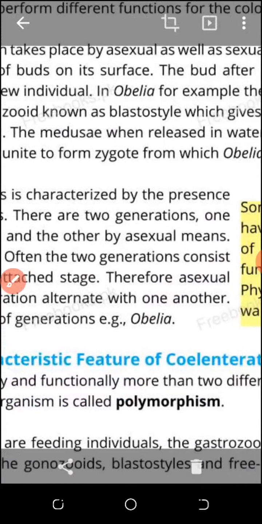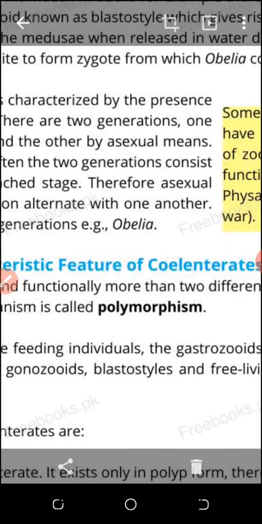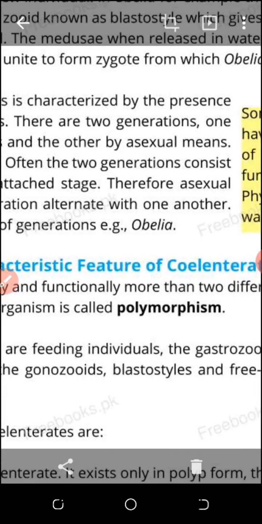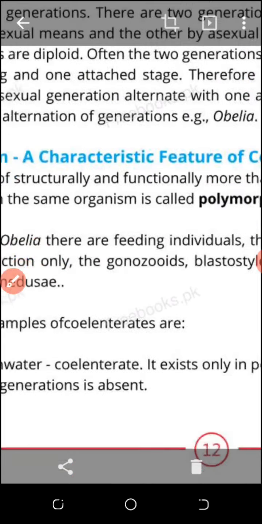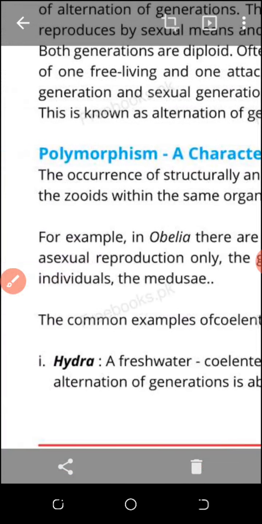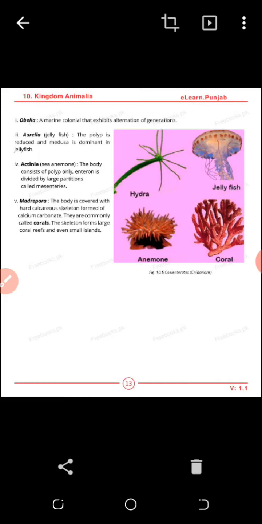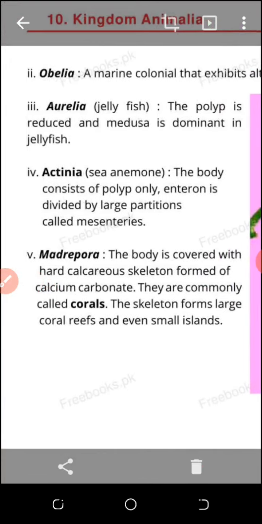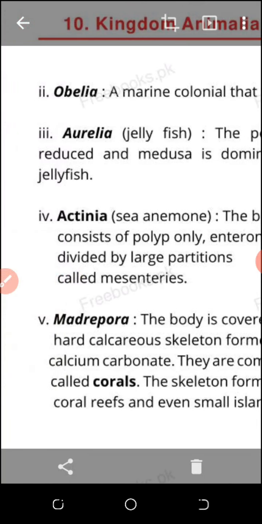So there are two generations, one asexual and one sexual. The sexual zooid is the medusa, and the asexual zooid is the polyp. That is the discussion we are doing. I already defined polymorphism, and Obelia is the example. Other examples are Aurelia jellyfish and Madrepora sea anemone.